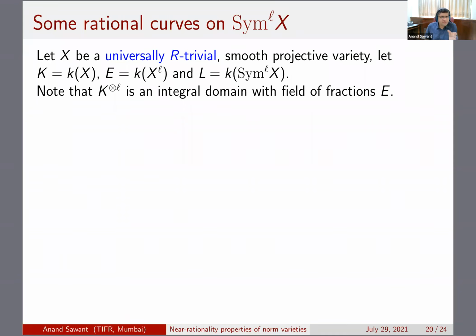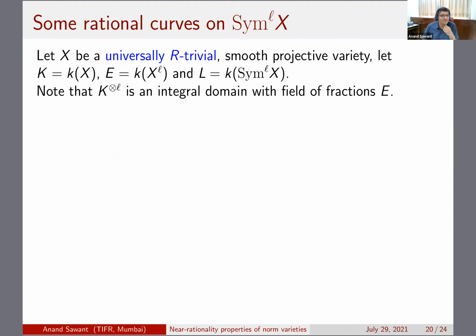So our X is universally R trivial, and our K, E, and L are these fields. I'm sorry about the notation. I think sometime back for the other part I used L for something else, but this is what I want.